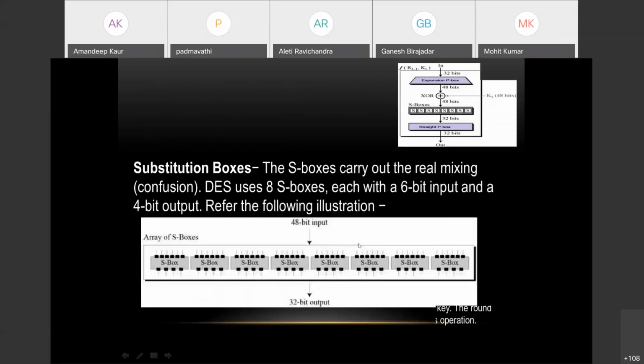Now, what are S boxes? S boxes are basically the substitution boxes. Up till now, the XORing has been done and we have fed it to the S boxes. There are 8 S boxes in this particular function. S boxes are going to carry out the confusion. They are going to mix all this together. So there is an array of S boxes here. There is 1 S box, 2, and so on. This is done to convert this 48-bit input into a 32-bit output, because initially we only took 32 bits inside, so we have to give 32 bits outside. So we are doing that confusion over here.